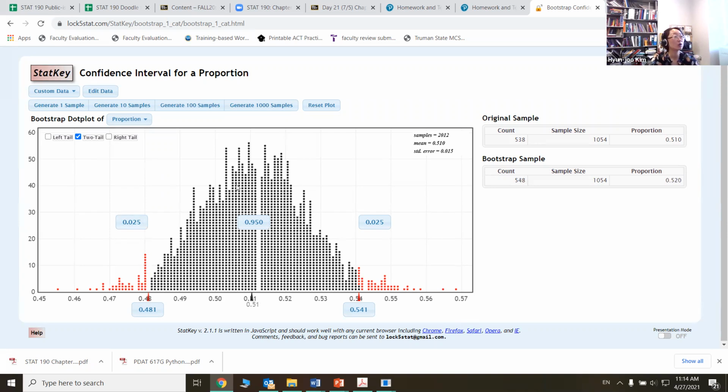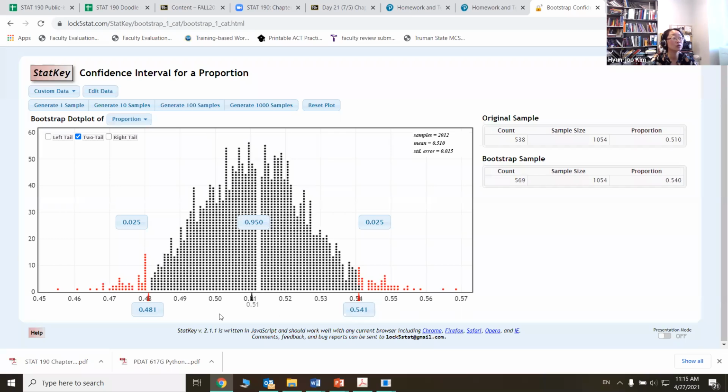The proportion we are considering, the tax cut story, is that 51% think the tax cut for the wealthy would hurt the economy. So here's our 0.51. This one is plus or minus the margin of error, right? So that was our margin of error. Based on that, it looks like our margin of error is about 0.03-ish. So that is what our margin of error looks like.